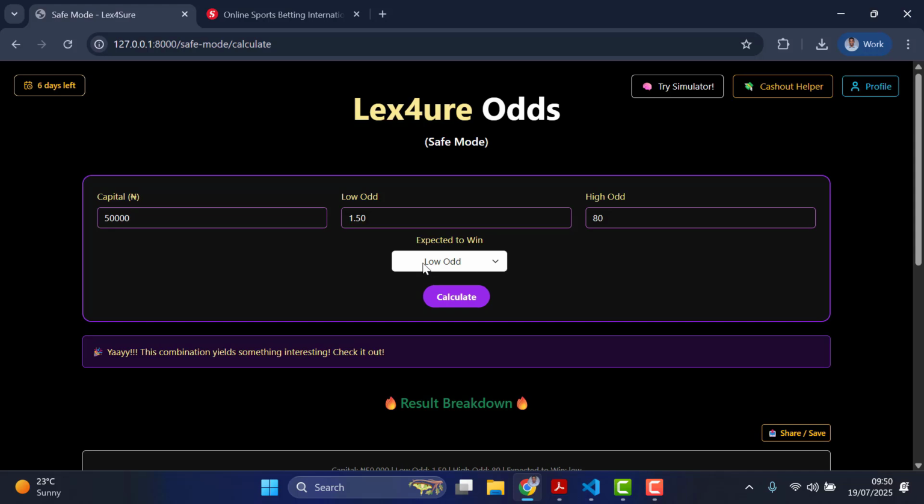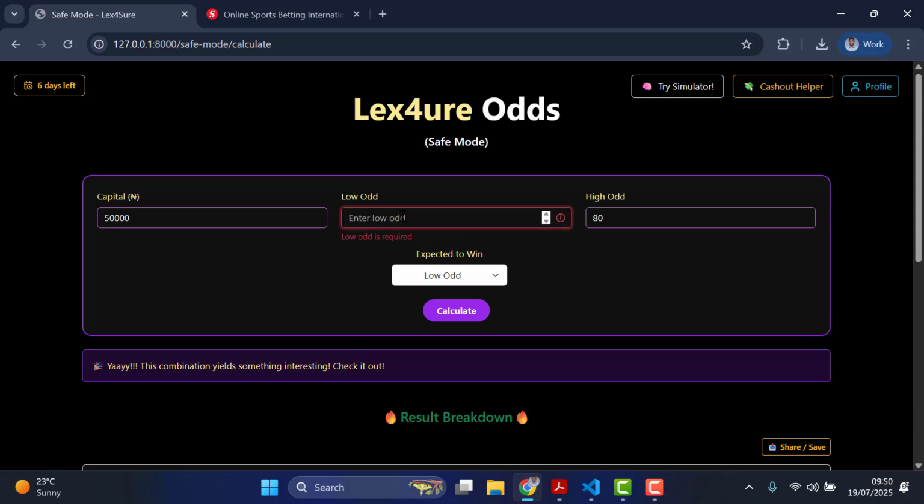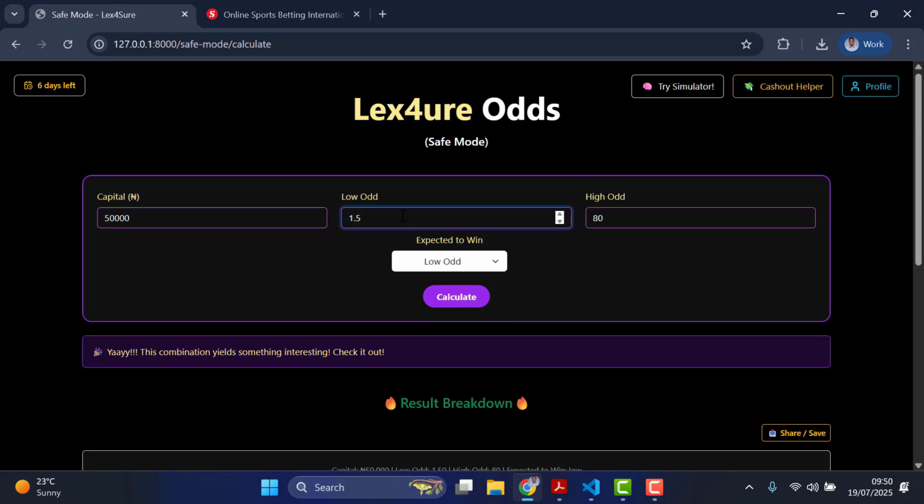There are some cases whereby the system will tell you some errors, like it will give you some hints, such as, okay, don't try this, or this won't work. It happens. Let me give you an instance. Let's say I decide to bet on low odds of 1.5, then high odd 30.